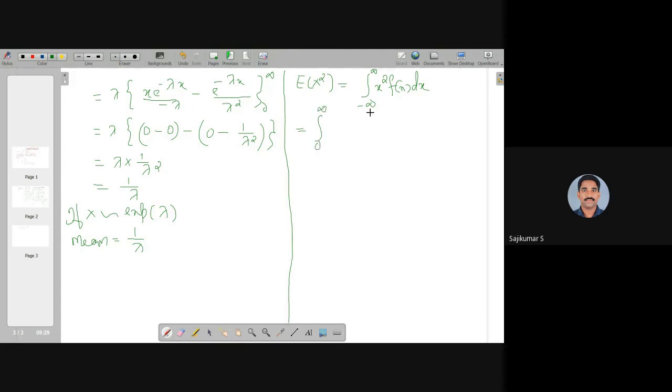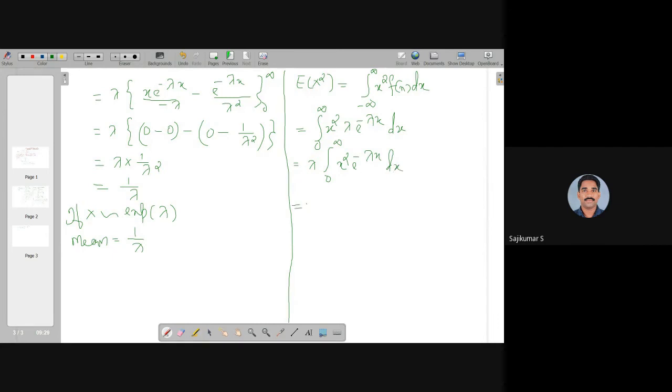So replacing minus infinity to infinity by 0 to infinity, x square into lambda e raised to minus lambda x dx, equal to lambda into the integral from 0 to infinity of x square e raised to minus lambda x dx.